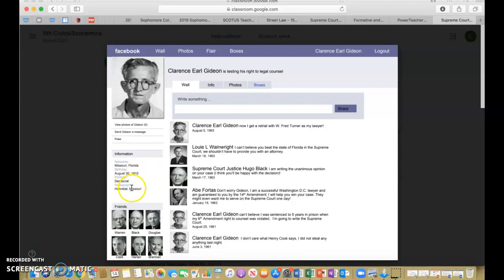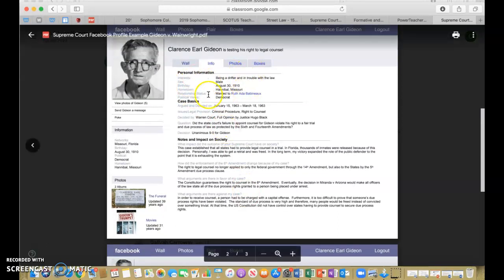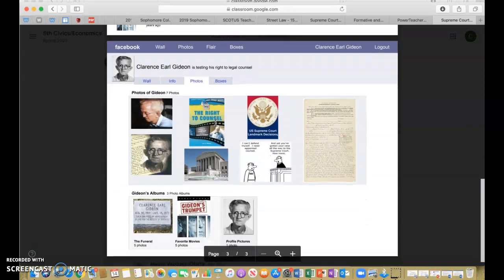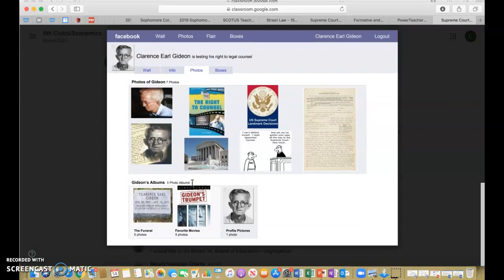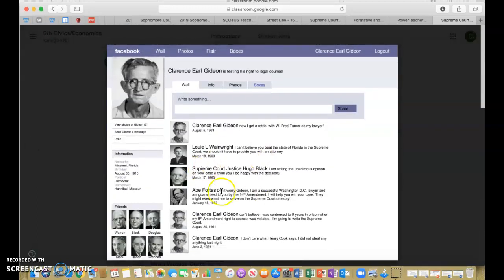Here's your basic information. Here are some friends. Of course, you'll go to info, talking about what the personal information of Clarence was. You've got impacts on society, the case basics. You've got photos that relate to the case. So all of this is here for you. Follow the rubric that I gave you as you're filling this in, and you'll do extremely well.